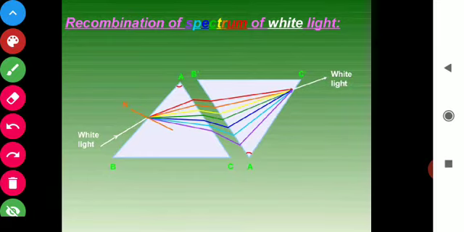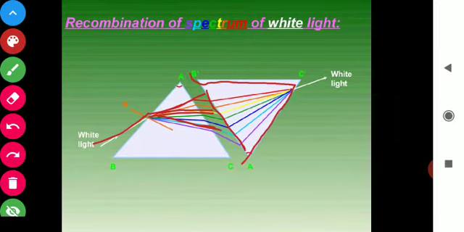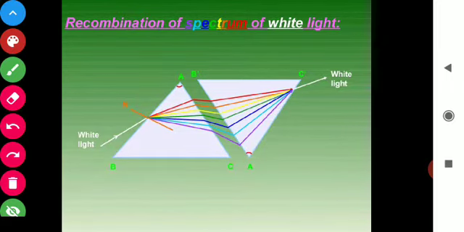Now students, we can recombine these 7 colors into white light. First we see here that when the light passes through the ABC prism, this is the ABC prism, it divides into the 7 colors. Now we place one more prism. This is the A dash, B dash and C dash prism.